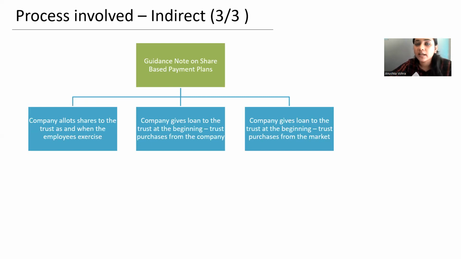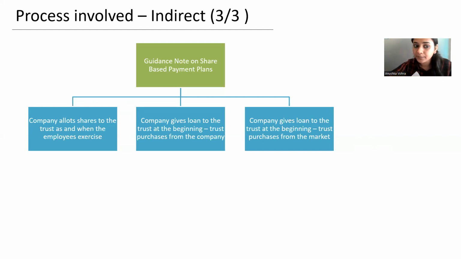That recognizes three stages, like three events. First is where company allots shares to the trust as and when the employees exercise. In case of second and third, there's involvement of loan. So the company gives loan to the trust at the beginning, trust purchases from the company, or the company gives loan to the trust at the beginning and trust purchases from the market.